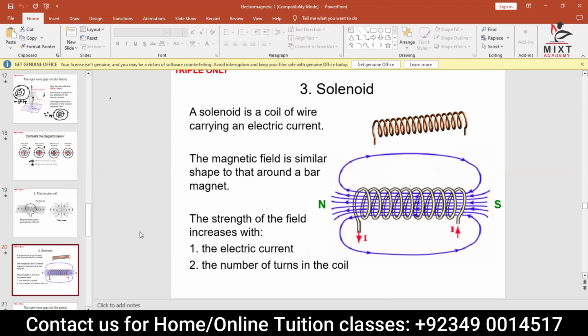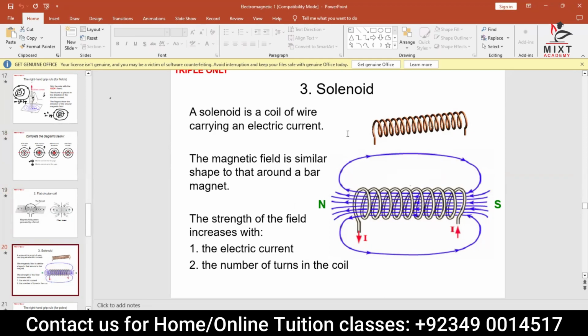Now, solenoid. What is meant by a solenoid? Initially we have a wire, right? Once current passes through the wire, it becomes a magnet. Even if you increase the current too much, up to the limit of the wire, the magnetism does not become much stronger.